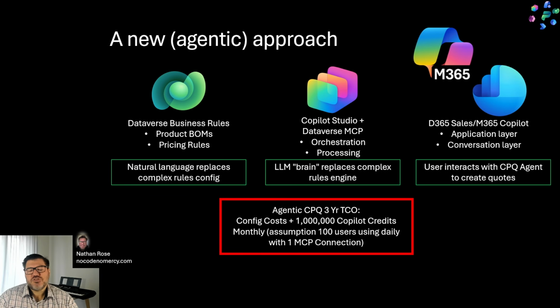And in terms of the total cost of ownership, you're looking at the cost of configuring the agent plus your consumption of Copilot Studio messaging credits. The figures that I've popped in the slide here are based on the assumptions that you see. You can make your own. There's a great tool from Microsoft to help estimate your usage of Copilot Studio credits. All right, so that's what CPQ is, why it matters, and how we can potentially take a new approach using agents, business skills, and Dataverse MCP. Let's get hands-on and see the demo.